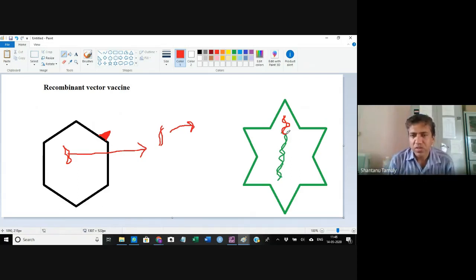So in that case, what will happen? This virus also will develop an epitope like this. Now this epitope comes from the particular gene that you have inserted into this virus from this virus.